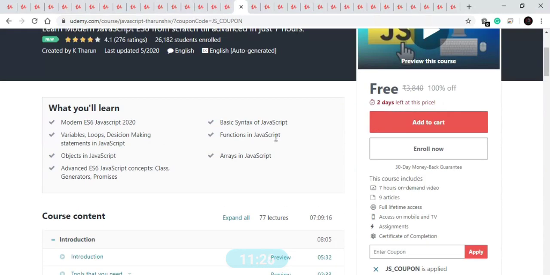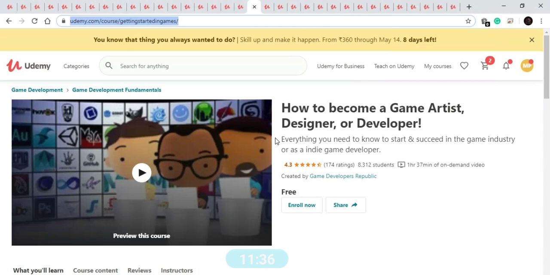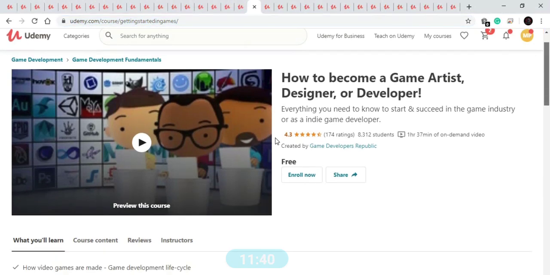In this course you will learn about arrays in JavaScript, objects in JavaScript, what functions are, what the basic syntax of JavaScript is, etc. So this is a good course to get enrolled for. Our next course is on how to become a game artist, designer or developer. In this course you will learn how you can start and succeed in the gaming industry.